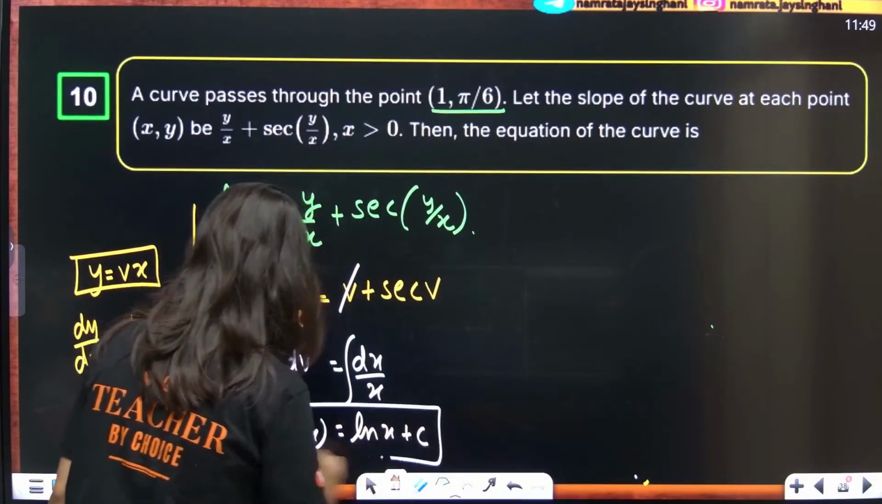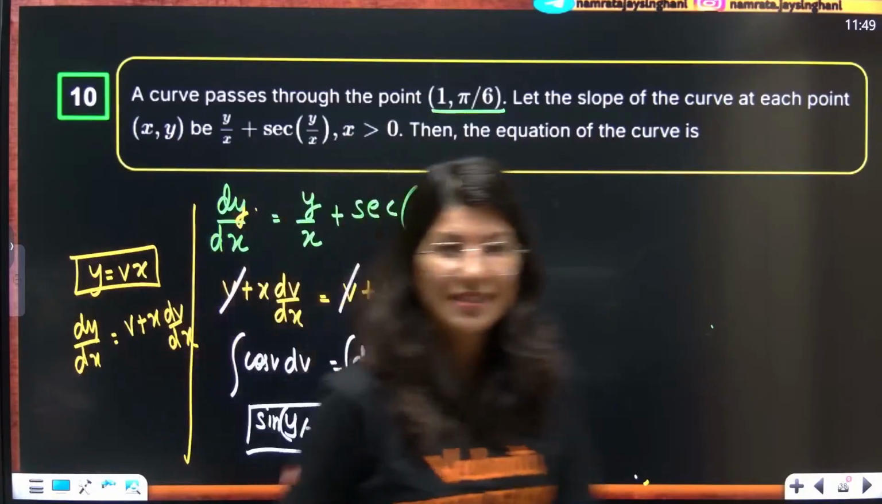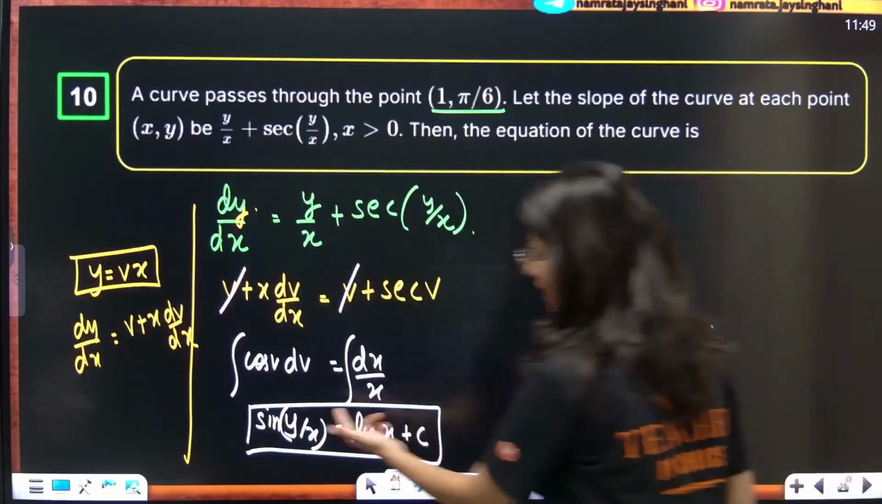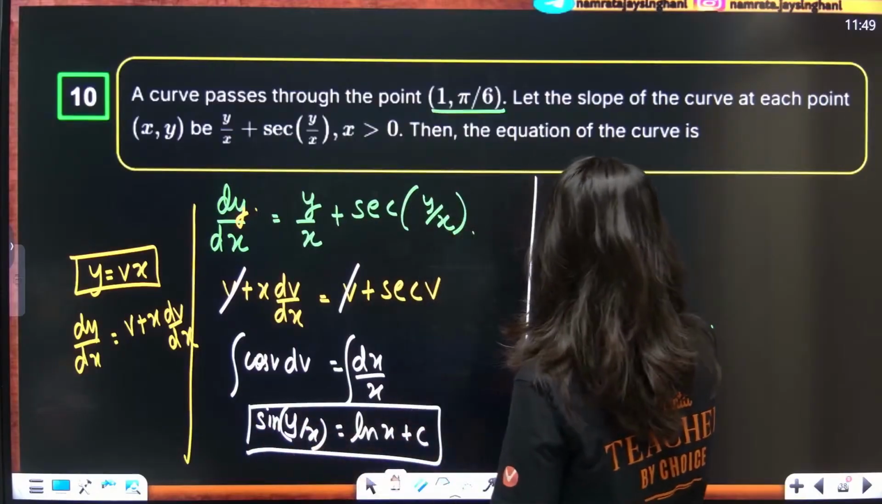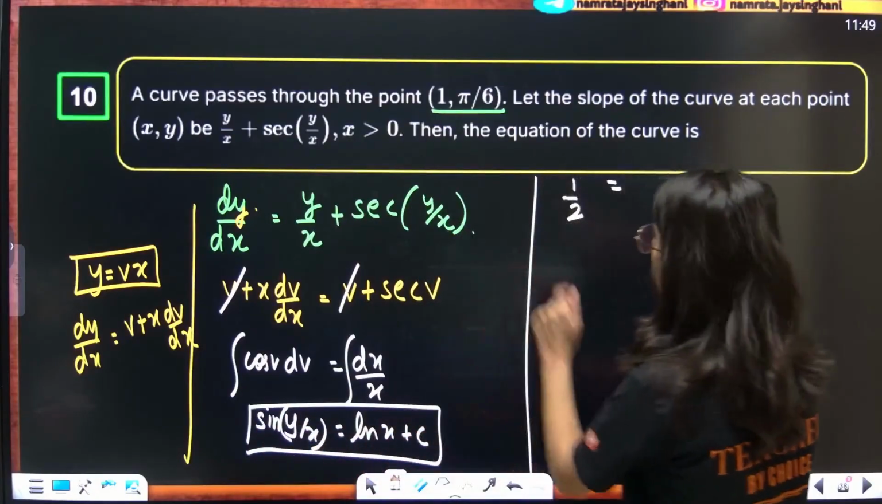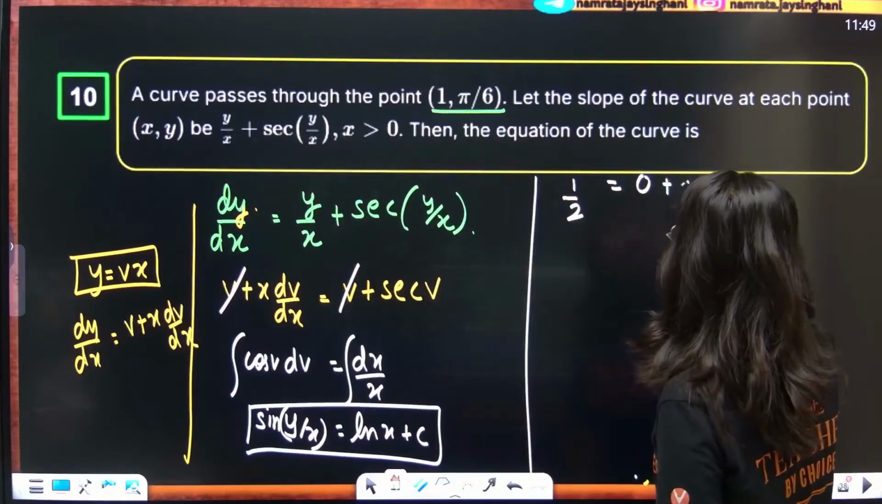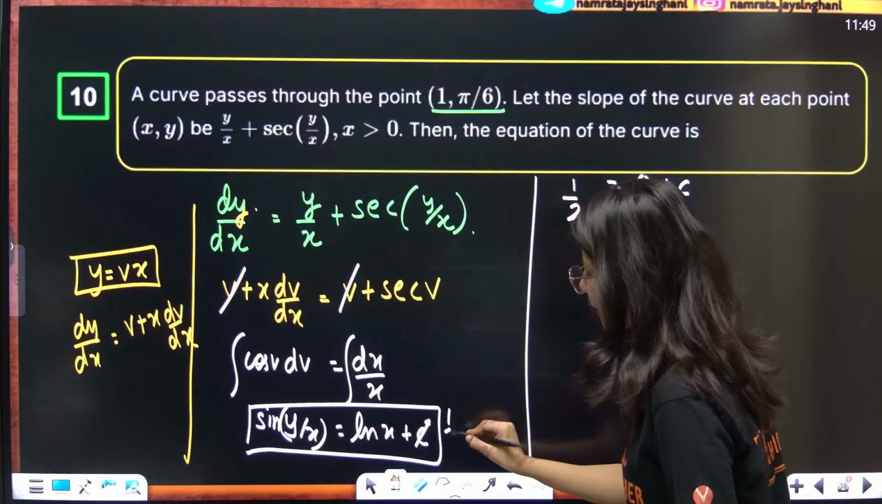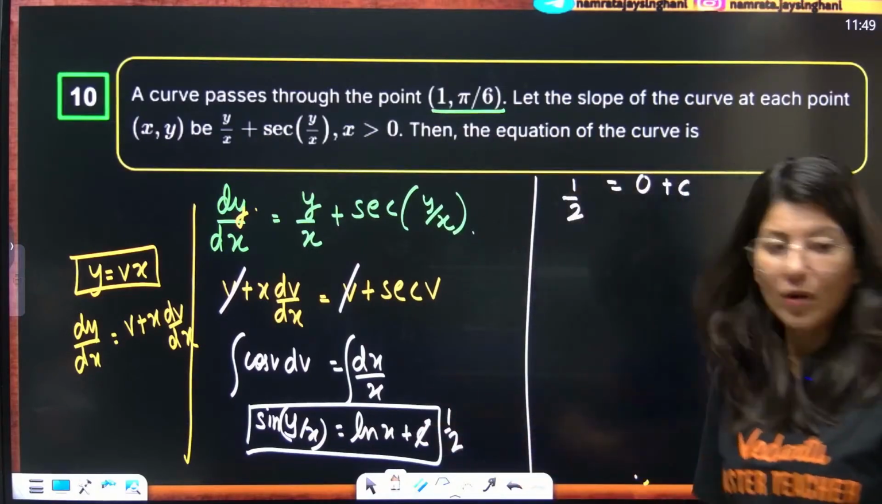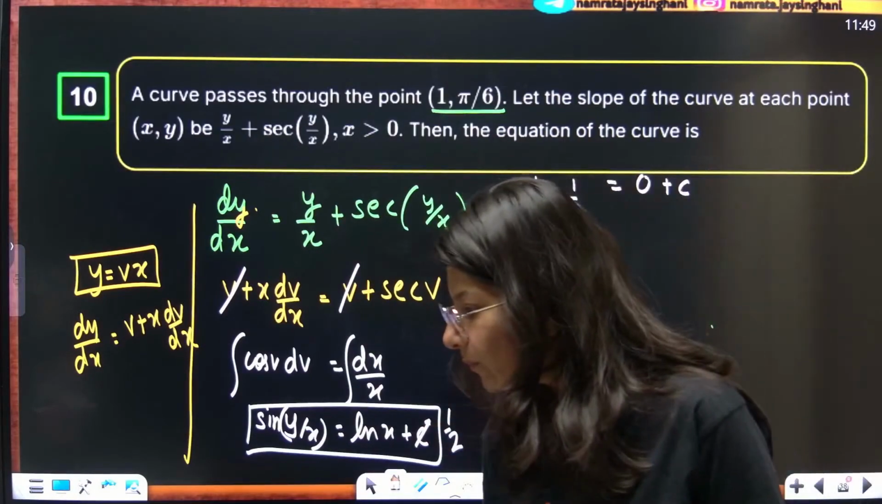Now as per the question, (1, pi/6) means x is equal to 1, y is equal to pi/6. Sin(pi/6), which is 1/2, is equal to log of 1, that is 0, plus c. So the constant is half. The equation of the curve will be sin(y/x) is equal to log x plus half. Everybody?